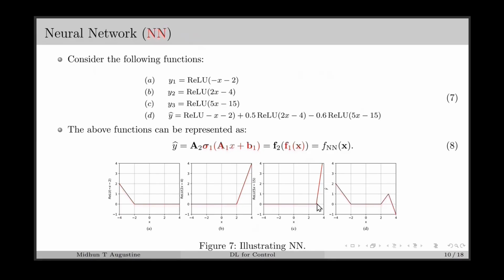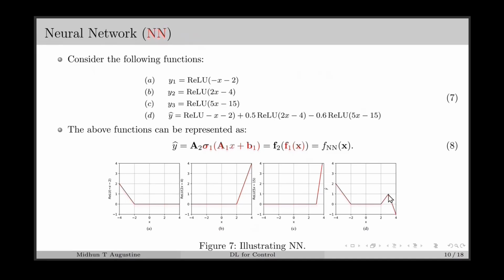After 3, we had this kind of a large increase. But here we use minus 0.6 as the scaling factor, so this term will be subtracted from the output, which resulted in a portion with negative slope. Here, each of these individual functions we can consider as an artificial neuron, where the slope or coefficient in the linear term is called the weight parameter, and the intercept term is called the bias parameter.